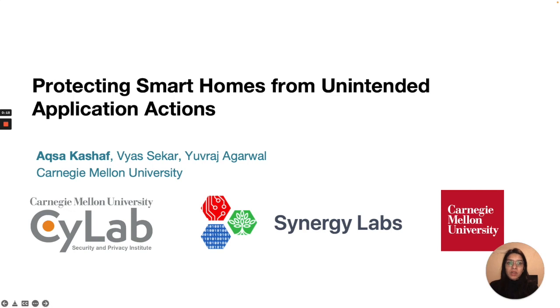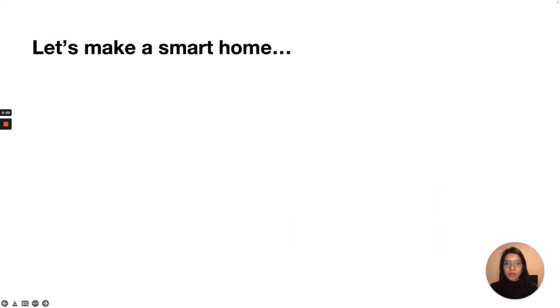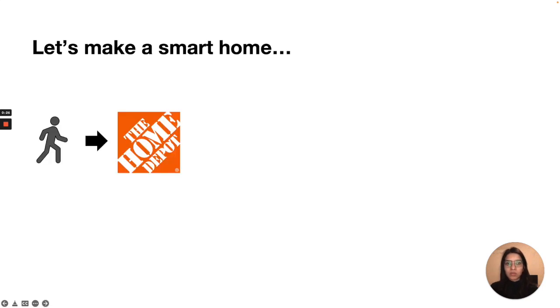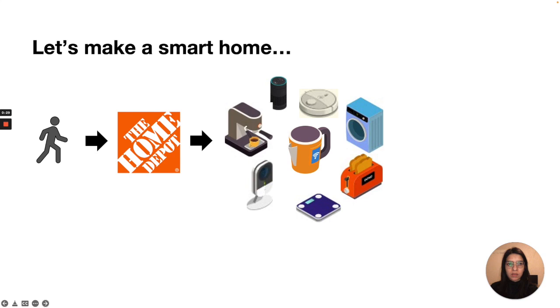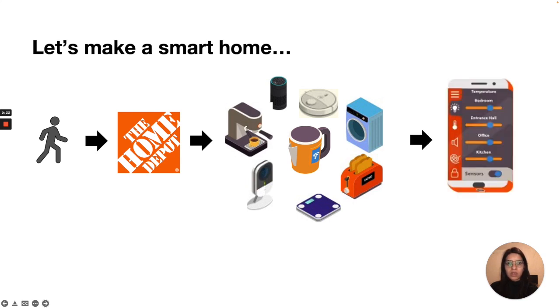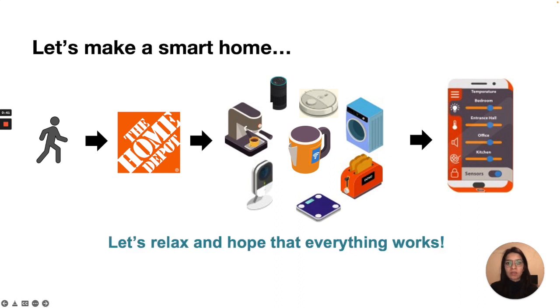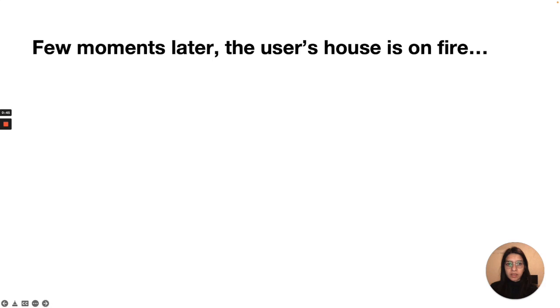So we all know the hype around IoT devices and smart homes. Let's try to make a smart home. Consider a user who goes to Home Depot and gets a few smart home devices. The user configures these devices on their phone by downloading apps to control these devices. After setting up everything and configuring a few automations, the user hopes that everything will work fine. A few moments later, the house of the user is on fire.